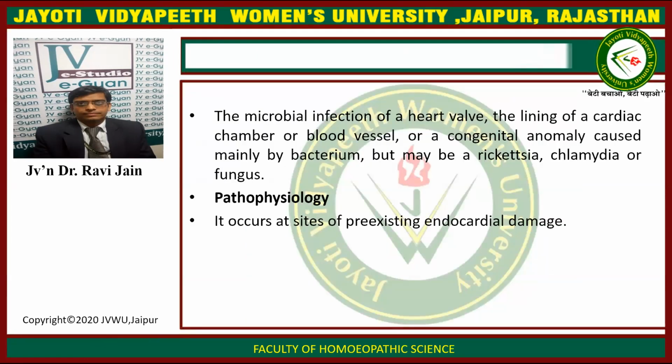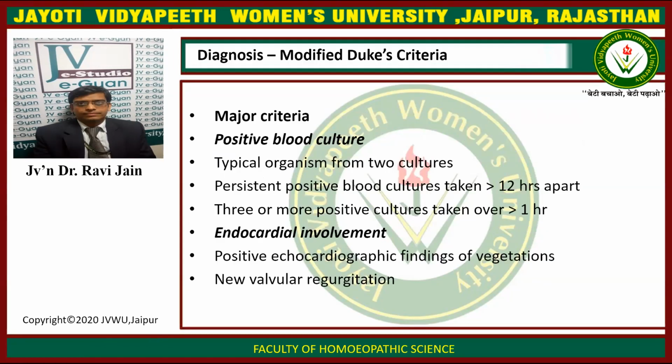Infective endocarditis is the microbial infection of the heart valve. So there is infection of the heart valves, the lining of the cardiac chamber, the blood vessels, or a congenital anomaly, caused mainly by bacteria, but it may be rickettsia, chlamydia, or a fungus. It occurs at the site of pre-existing endocardial damage. So if there is any kind of endocardial damage, bacterial endocarditis occurs at that place.